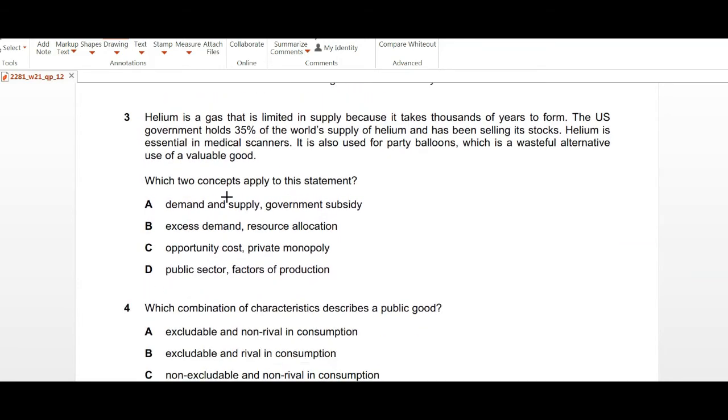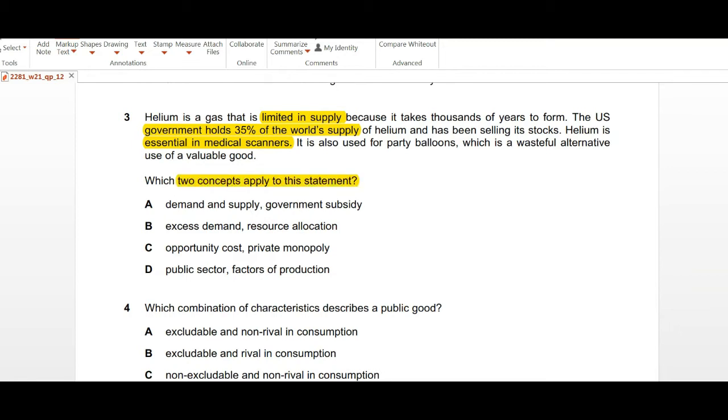Moving on to question number 3. Helium is a gas that is limited in supply because it takes thousands of years to form. So yes, this is a natural resource. The US government holds 35% of the world's supply of helium and has been selling its stocks. Helium is essential in medical scanners. It is also used for party balloons, which is a wasteful alternative use of the valuable good. Which two concepts apply to this statement?